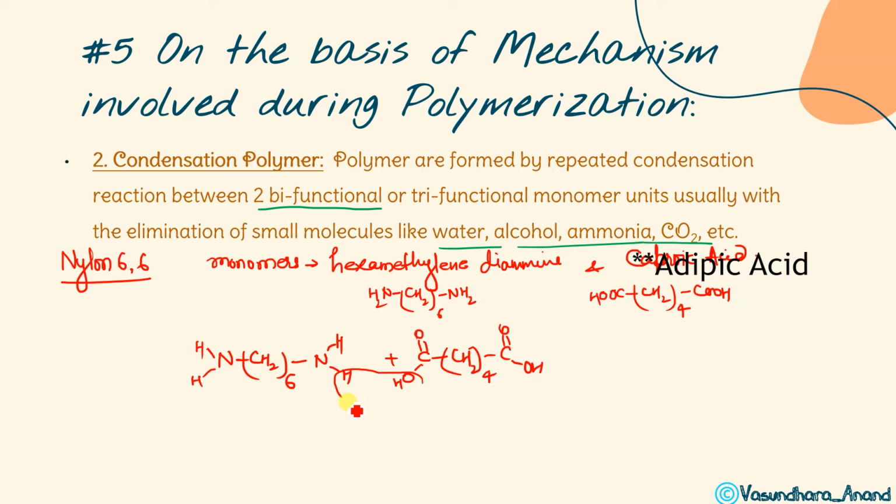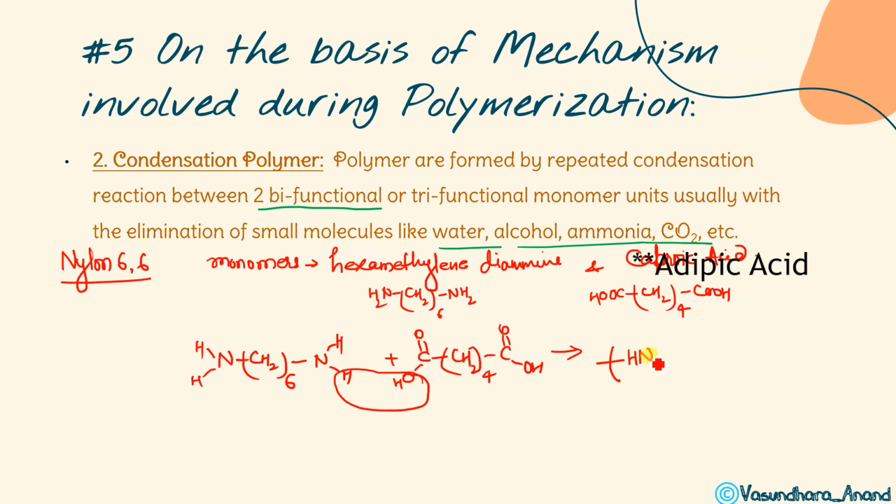Water will come out and it will form a compound. Again, can I remove the H of this? This is the continuation. Yes. From NH2 one hydrogen will be removed, and from COOH one OH will come out. So can I write like this, NH, or in this way also I can write. This is NH and here continuation.